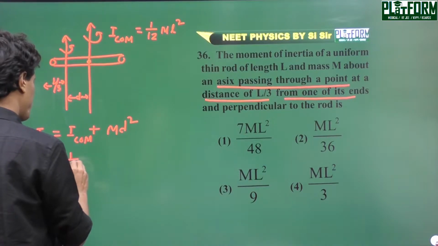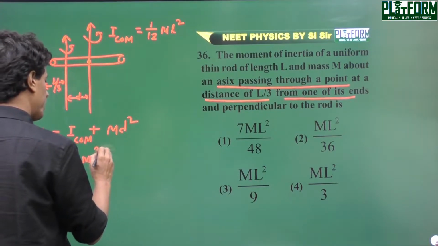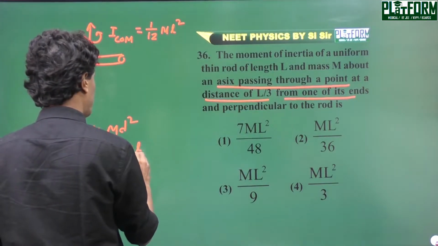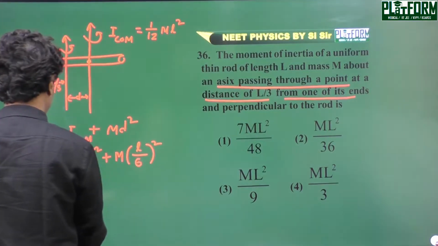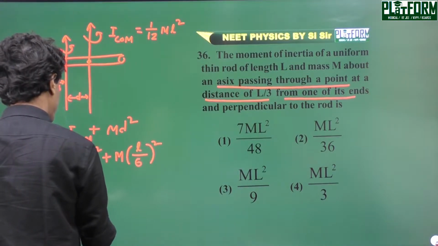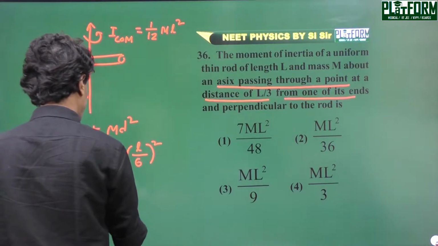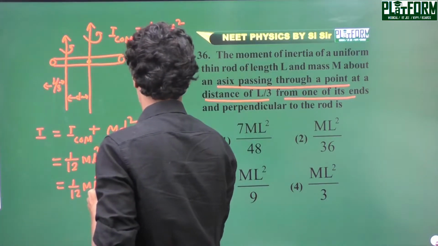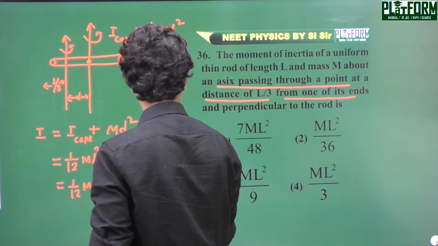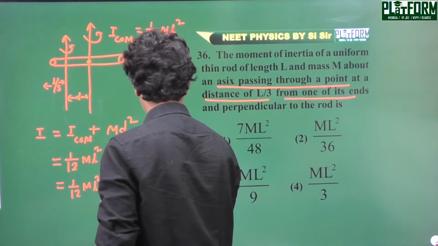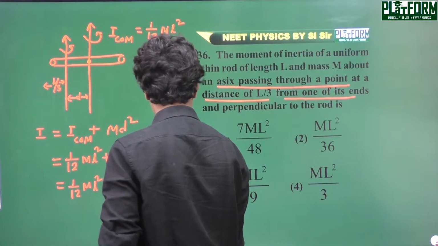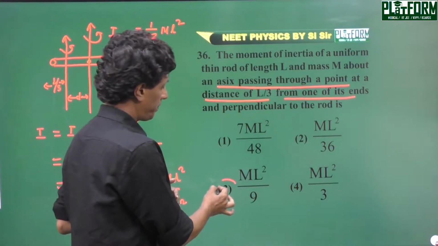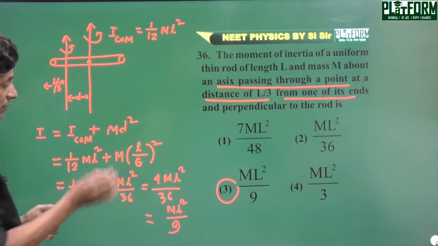It is 1 by 12 ml square, and the distance between these two axes is L by 6, whole square. And finally it is 1 by 12 ml square plus ml square by 36, which is 4 ml square by 36, and finally the right answer is ml square by 9, and option 3 is the correct answer of this problem.